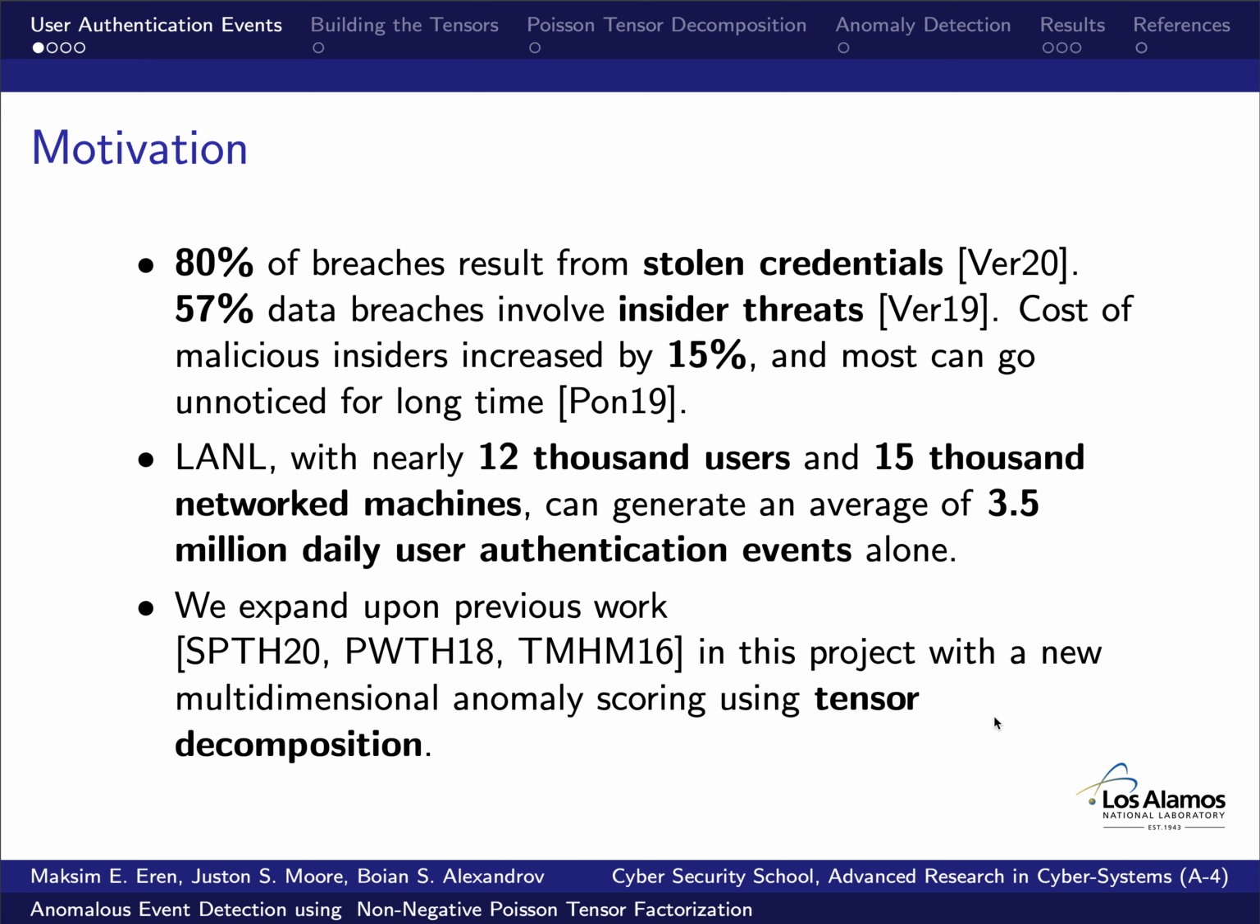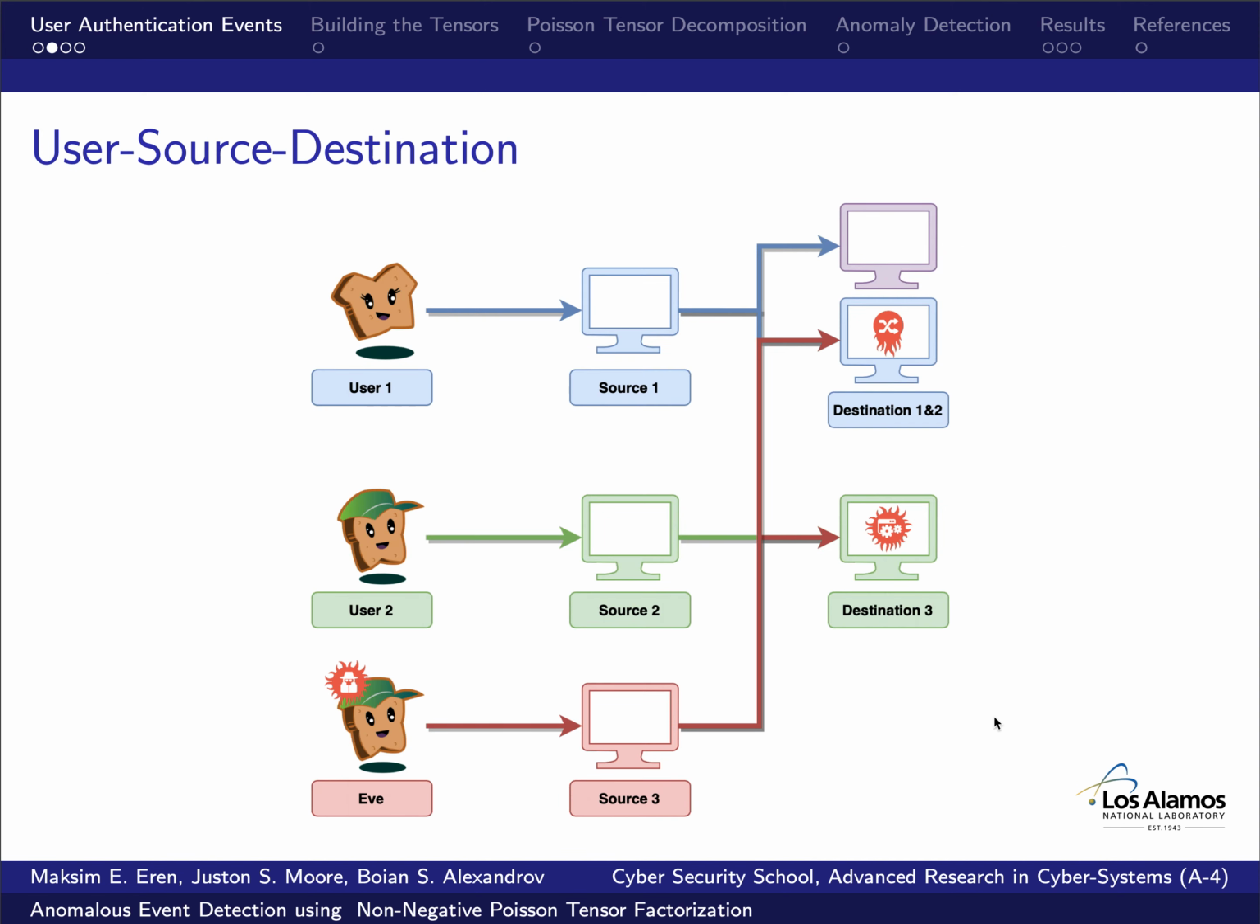Let's take a look at LANL. With nearly 12,000 users and 15,000 network machines, it can generate an average of 3.5 million daily user authentication events alone. And we can exploit this data to train the model. To this extent, there has been significant previous work in detecting anomalies using non-negative matrix factorization. And we expand upon previous work by exploring the multidimensional problems created by the user authentication events.